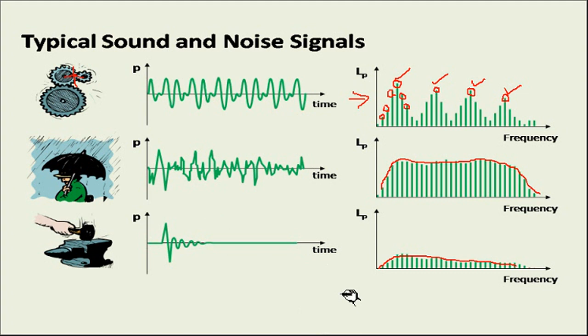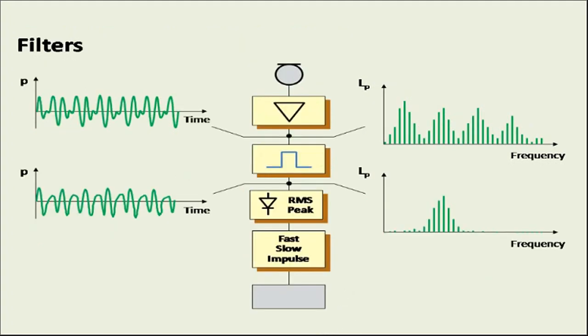Okay, so now when you are going to analyze these collected sounds in the time domain or in the frequency domain, you are going to make use of certain filters. So you have to filter the sounds. Here you can see that sound filters are used, and this is the diagrammatic representation of that.